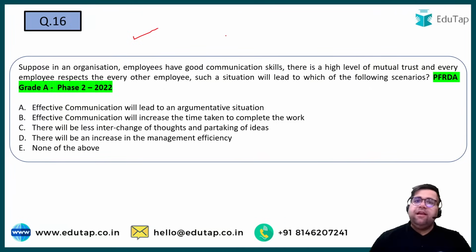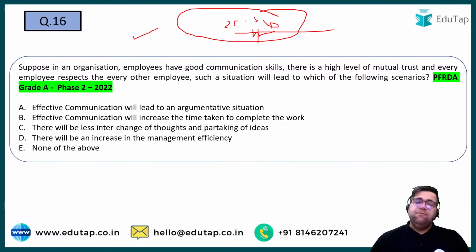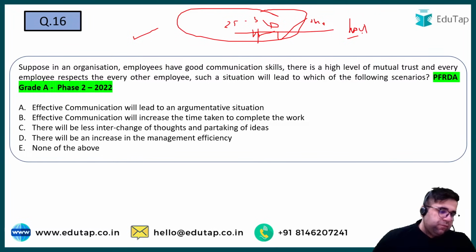Like I have told you before also, 25 to 30 questions will be easy only, right? So you have to grab them. You have to get all these 25, 30 correct. If you go incorrect in these questions, then it's very bad. So you have to be correct on 25 to 30 questions, and then you have to search for moderate questions, and then in the last you have to look forward towards the hard questions as well, right?